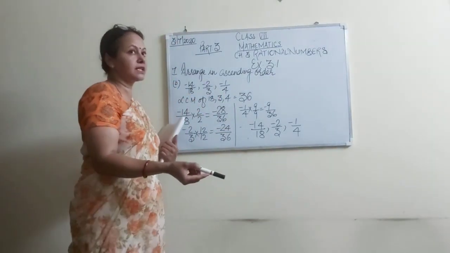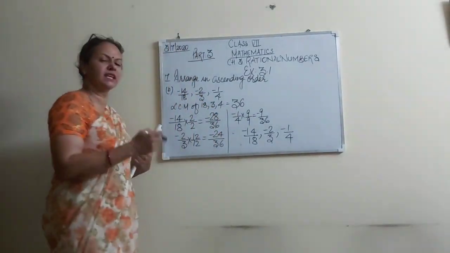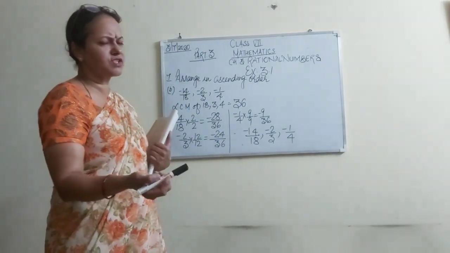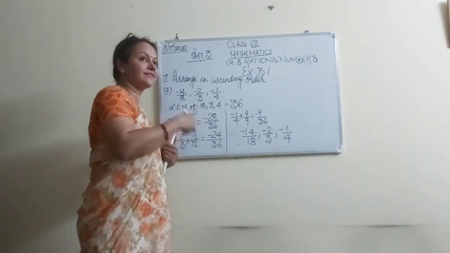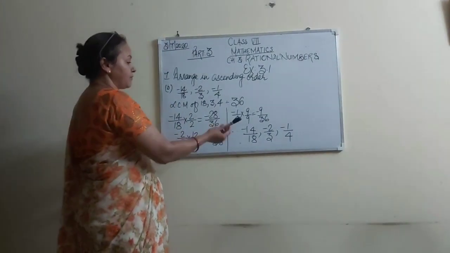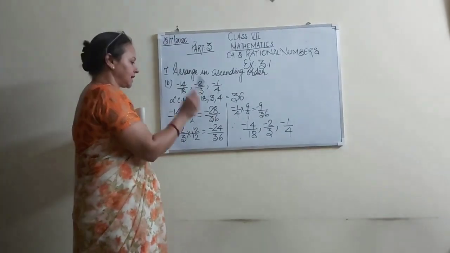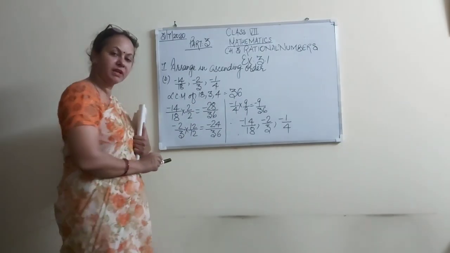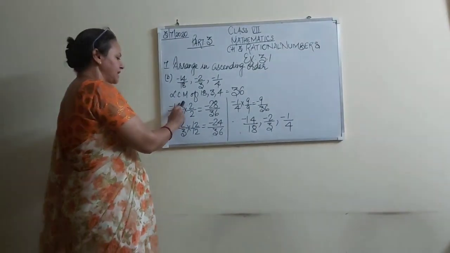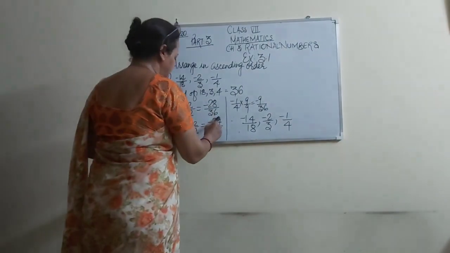So 36 comes first, that is why the LCM is 36. There is another way, by prime factorization, you can find it out, but try to search for the easiest method to find out the LCM. Okay, we want to make all the denominators 36. 18 2s are 36, so it will be multiplied in numerator and denominator. Minus 14 upon 18 multiplied by 2 by 2, this is minus 28 by 36.